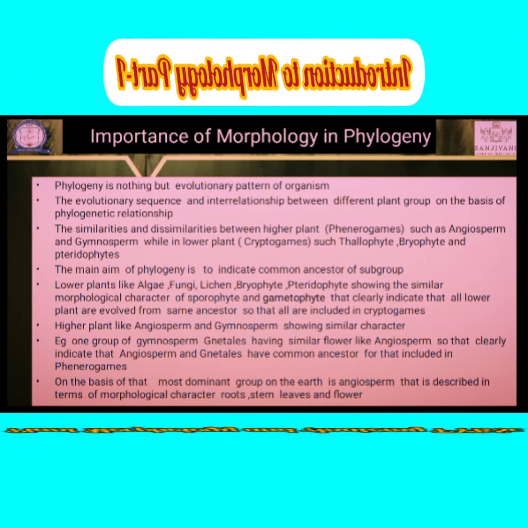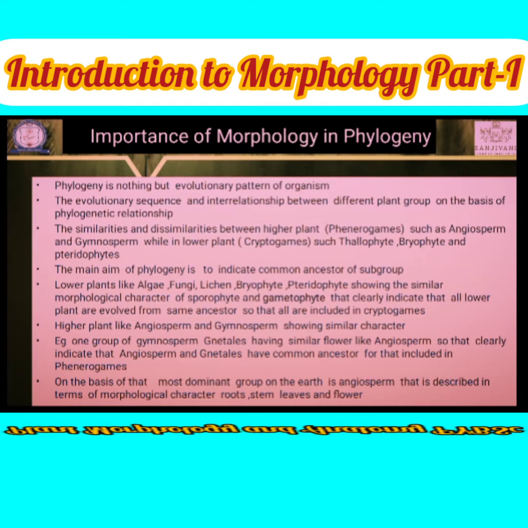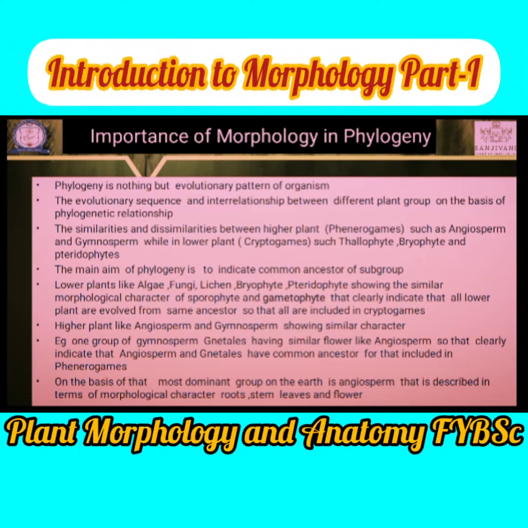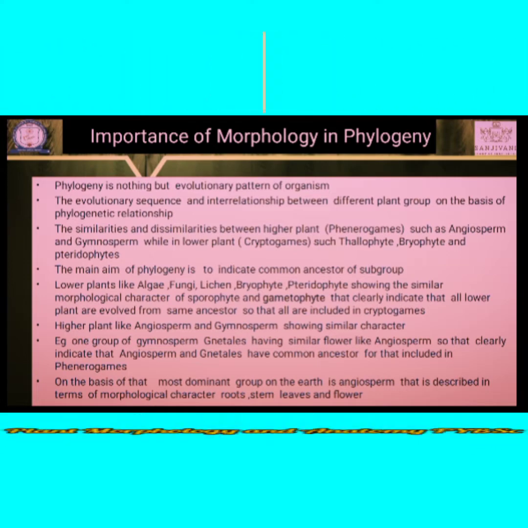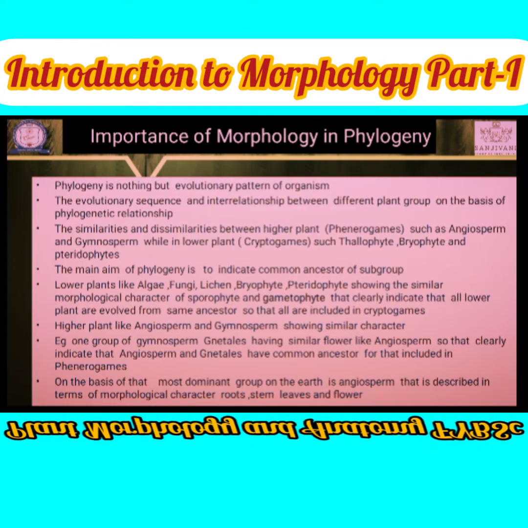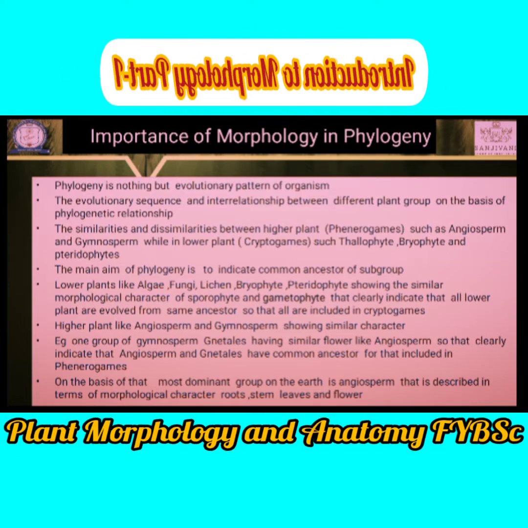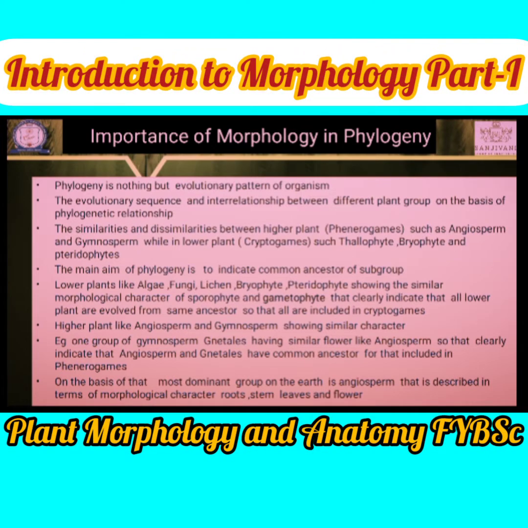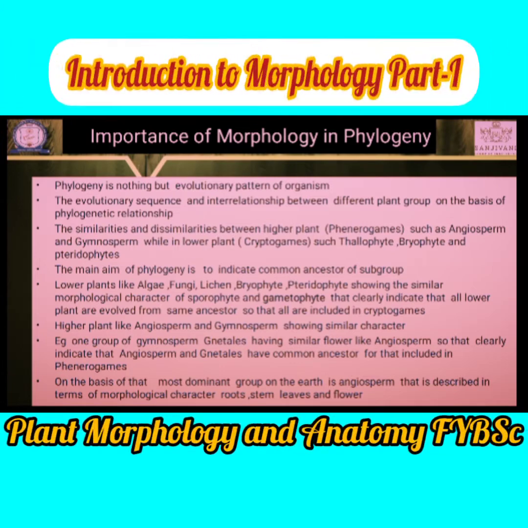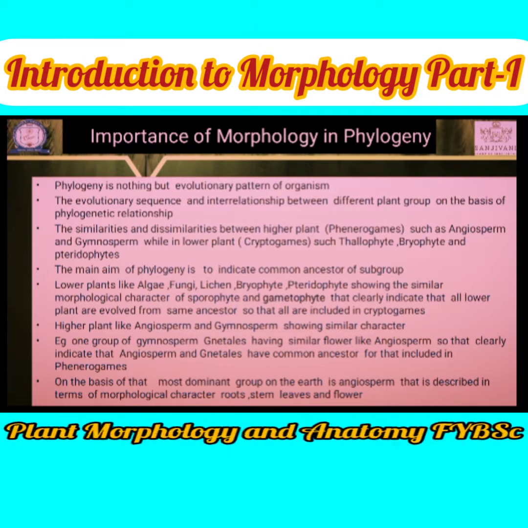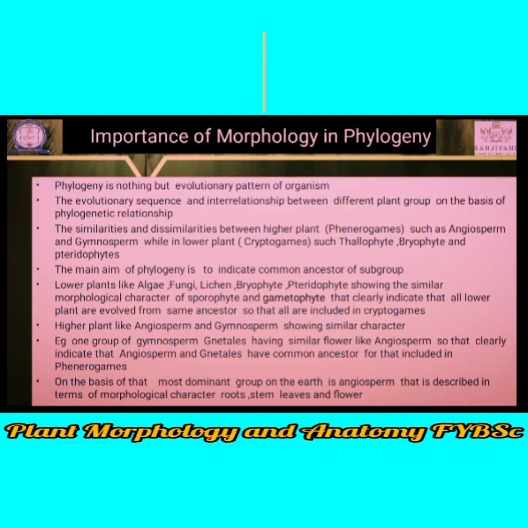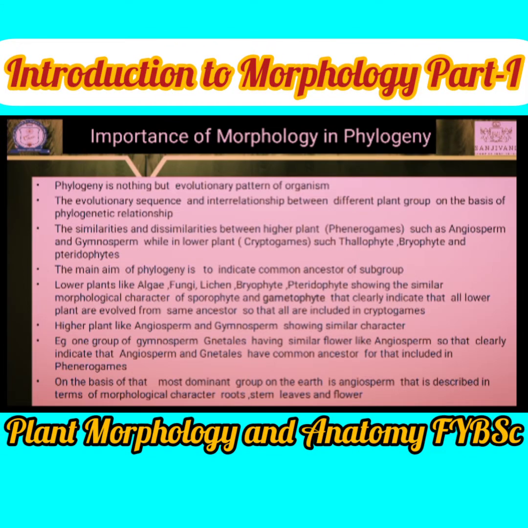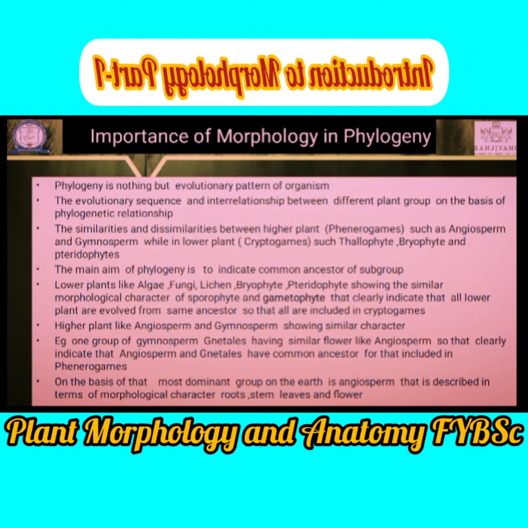Okay, and being non-flowering are some of the characters due to which scientists guess that these four types of plant groups originated from one plant. For example, algae also have a thalloid plant body, and they do not produce flowers. So these two characters are the same in algae, fungi, lichen, bryophyte and pteridophyte, due to which these five groups originated from one ancestor, the cryptogams.